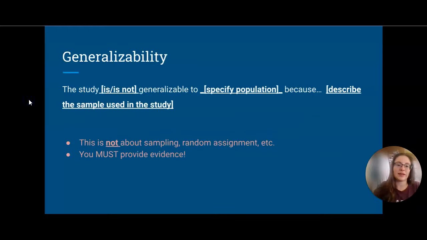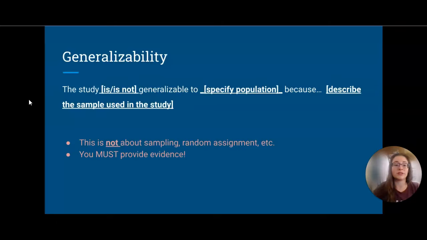For the generalizability point, this one requires that you have evidence, that you describe what the sample population is like. And it is not about sampling, random assignment, etc. It is purely about the representativeness of the population that was used in the sample. So you are going to say who they are or are not generalizable to, and specify a population that they can be generalized to. It's going to be your best way to have a clear-cut answer.